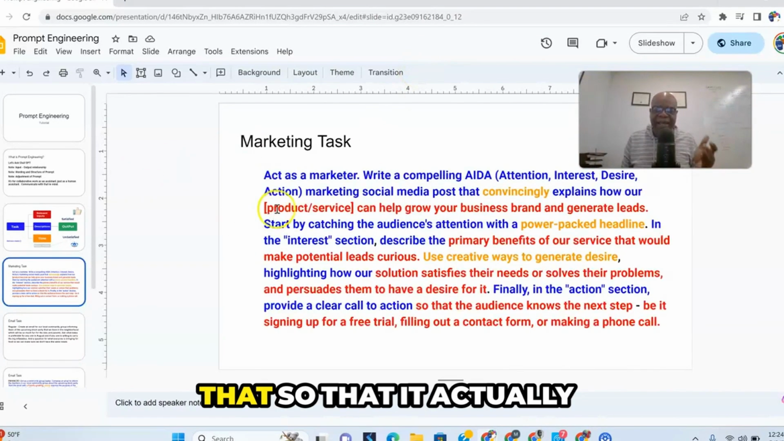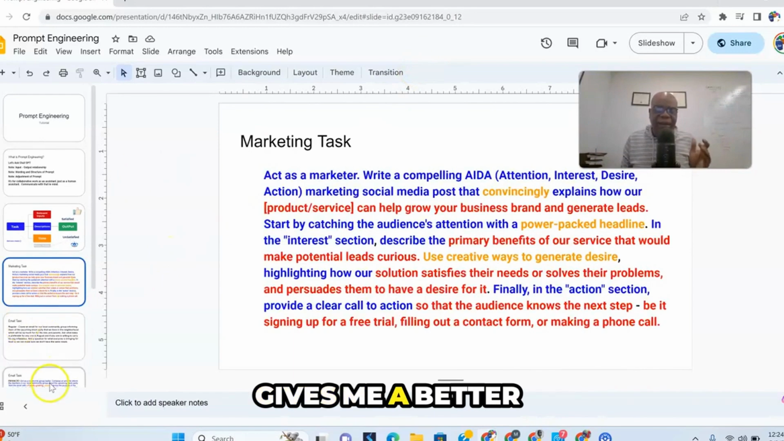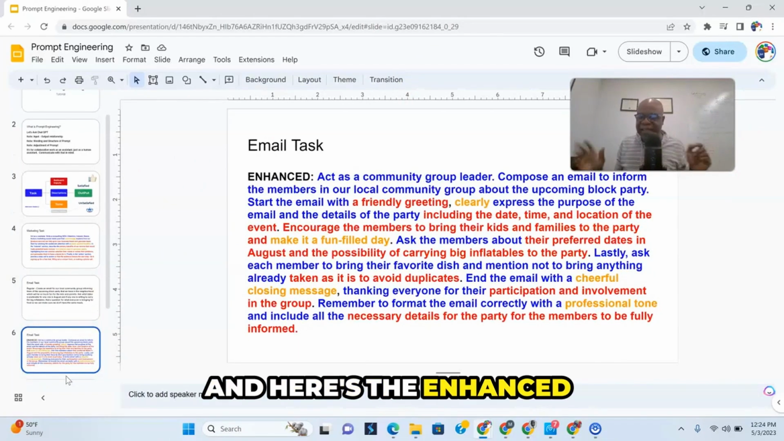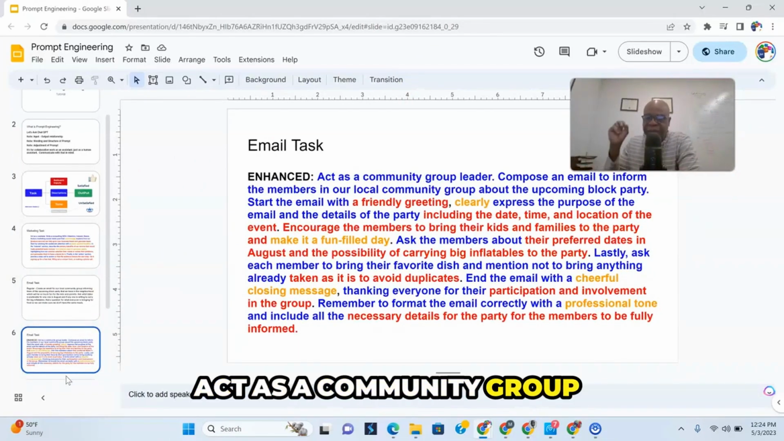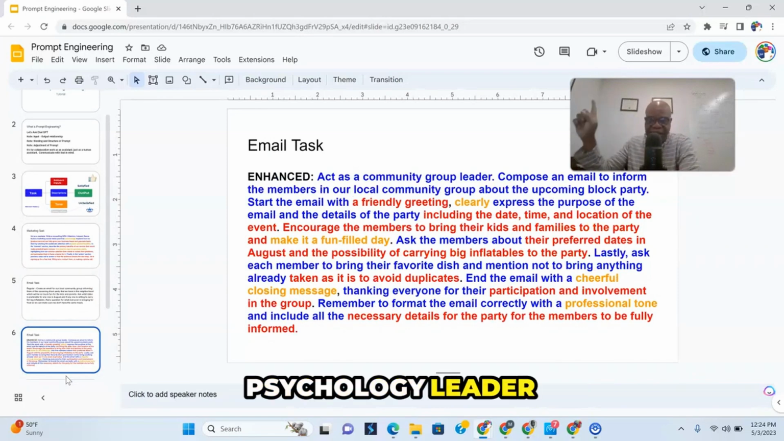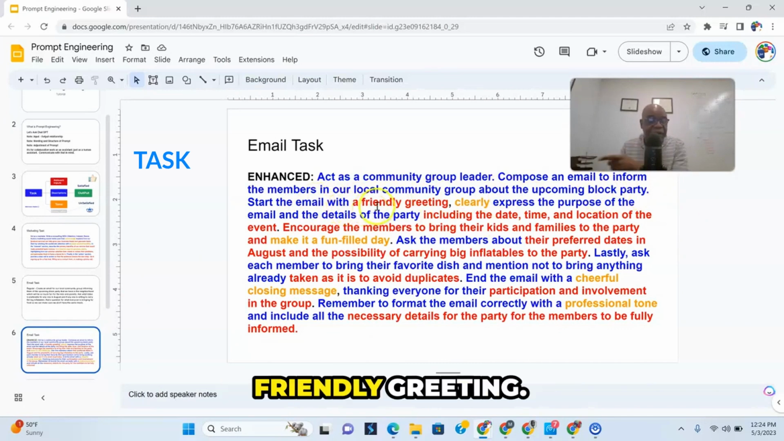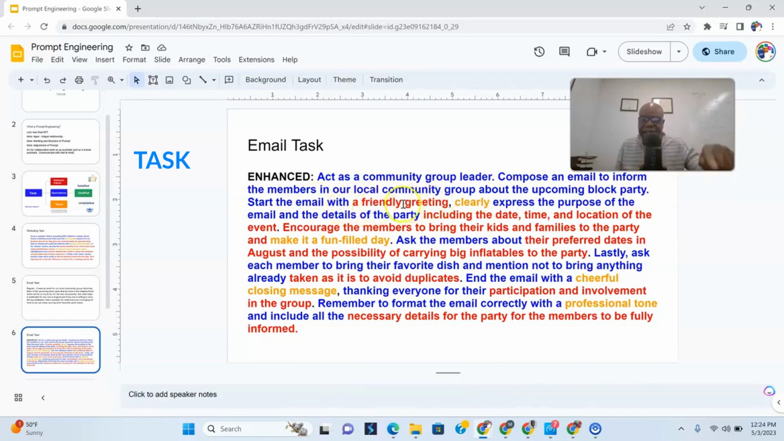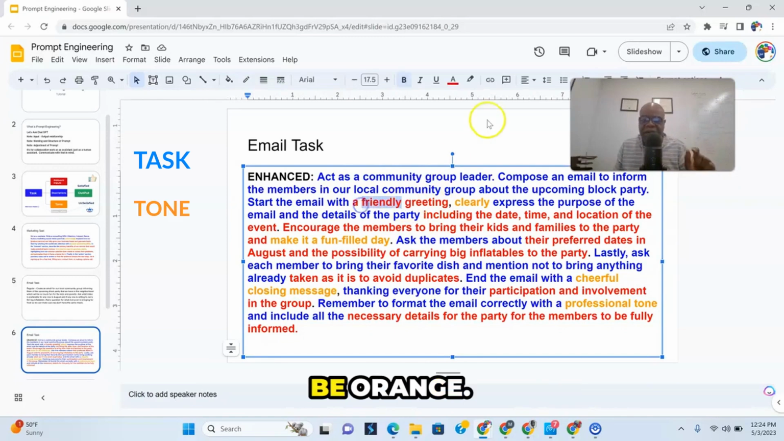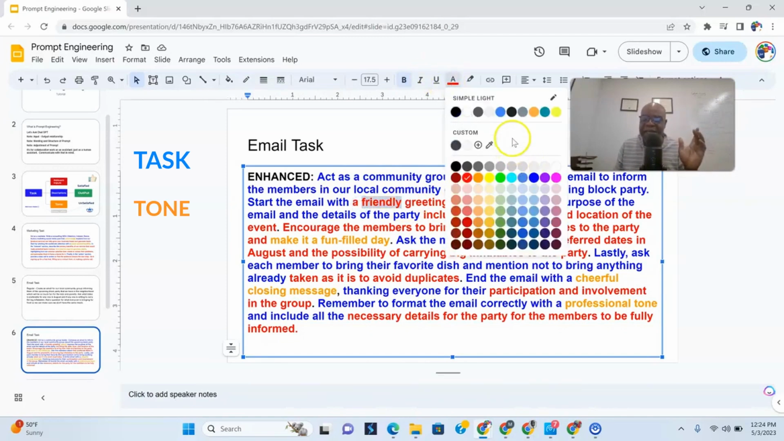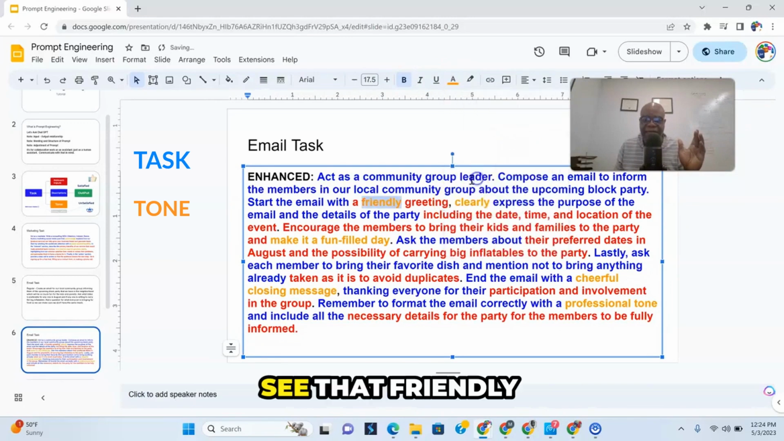Now I'm going to enhance that so that it actually gives me a better output. And here's the enhanced output. Act as a community group leader. Compose an email, you can see in blue the tasks, to inform the members in our local community group about the upcoming block party. Start the email with a friendly greeting. Friendly. This actually could also be orange. Friendly, see that?